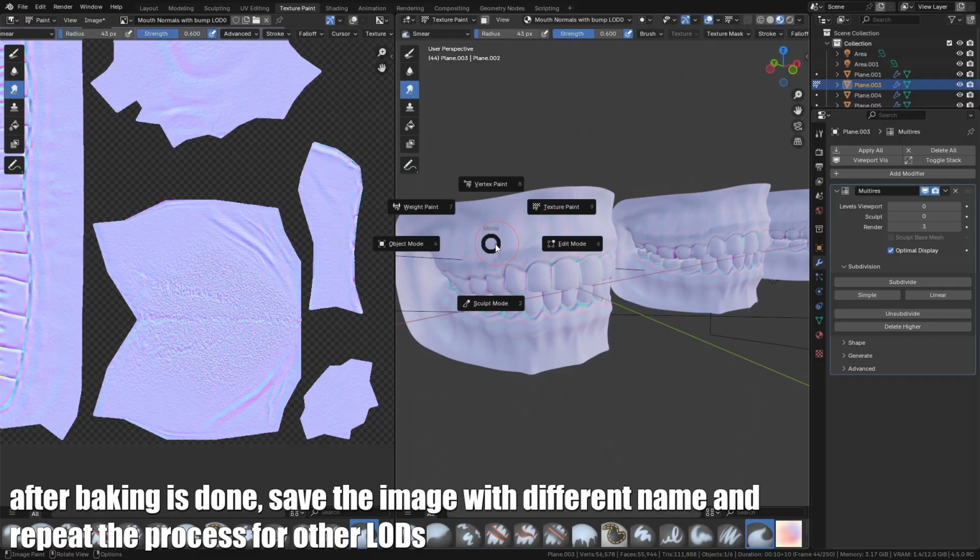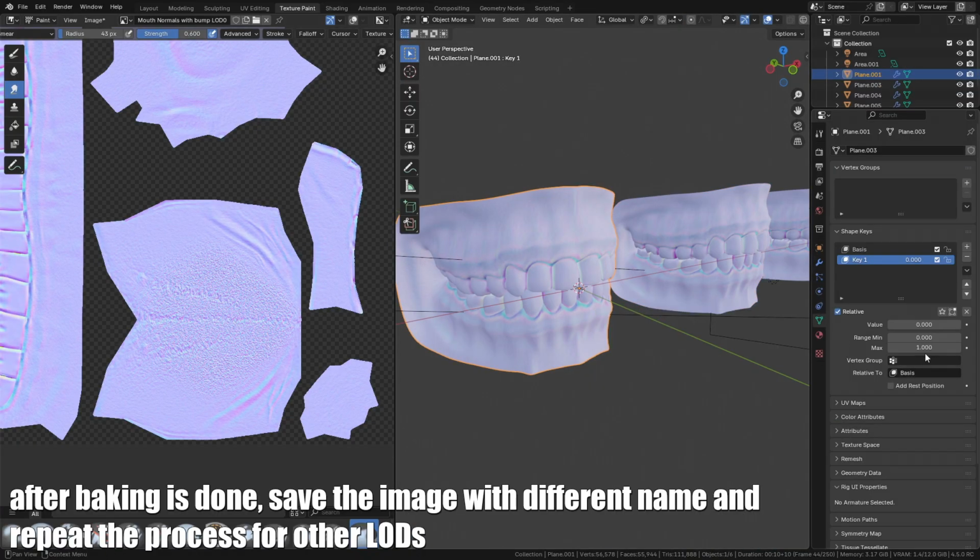After baking is done, save the image with a different name and repeat the process for the other LEDs.